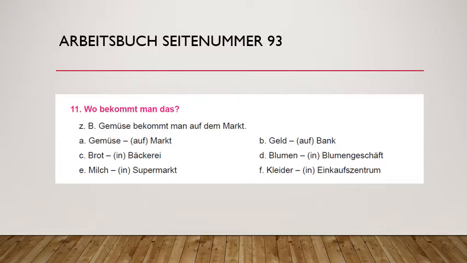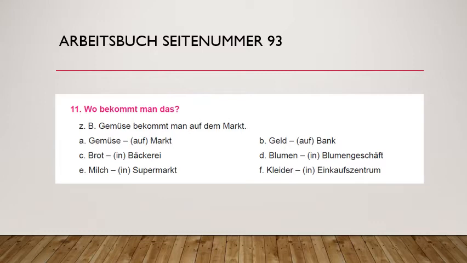For example, Gemüse. And always remember, purposely they have given the preposition in the bracket, but for your information I am telling, Markt, Bank, Post always take auf. So Gemüse bekommt man auf dem Markt. Okay. So you have to use the dative after that preposition. Now Geld. One can say that one gets money in the bank, or one changes money in the bank will be much better. Geld wechselt man auf der Bank. Bank is the bank, so it will change into dative.